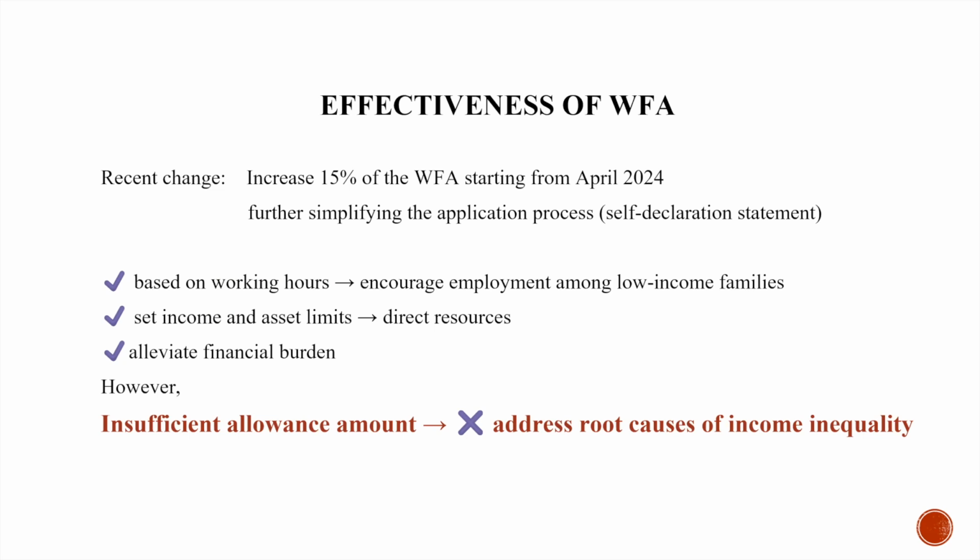However, the fundamental issue is that even with a 15% increase in the allowance, it falls far short of effectively addressing the intergenerational poverty caused by income inequality. Although there are additional allowances for children, the amount is still insufficient to have a significant impact on changing their lives, especially in the expensive living environment of Hong Kong. Many families express that even with the allowance, they still have to be extremely frugal, unable to address the root cause of the current social issue, and only experience limited relief from economic pressures.